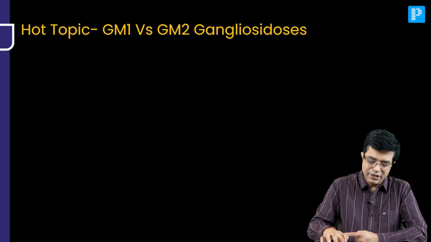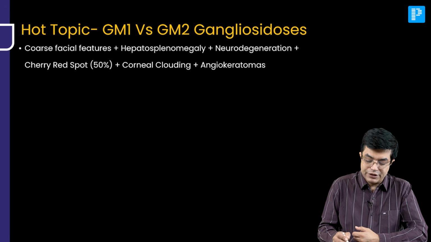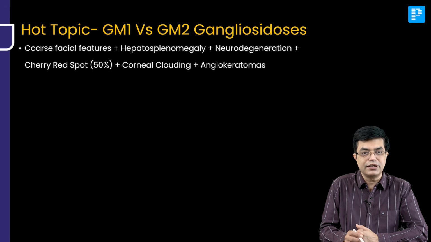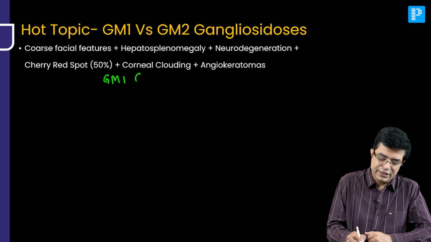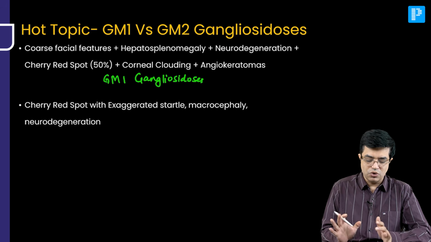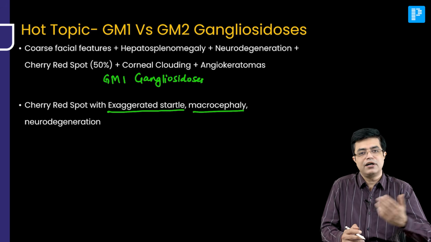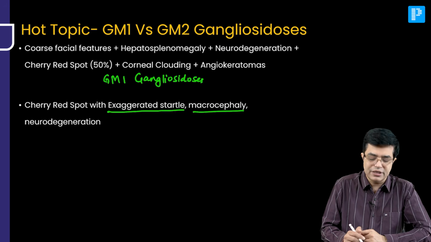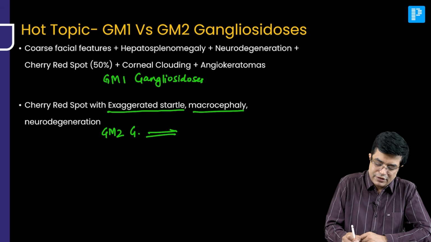Buzzwords, keywords are important. If the examiner says coarse facial features, hepatosplenomegaly, neurodegeneration, cherry red spot in 50%, corneal clouding and angiokeratoma, you will think of GM1 gangliosidosis in the patient. But if the examiner says no coarse facial feature, no corneal clouding, cherry red spot with exaggerated startle response, large head macrocephaly along with neurodegeneration, developmental delay, seizures, etc., your answer will be GM2 gangliosidosis. Which one? Tay-Sachs disease is being talked about.